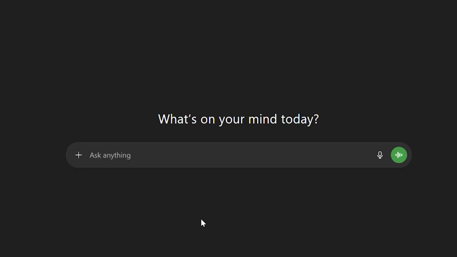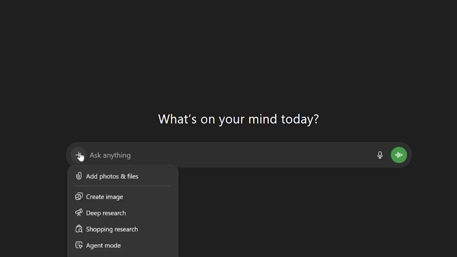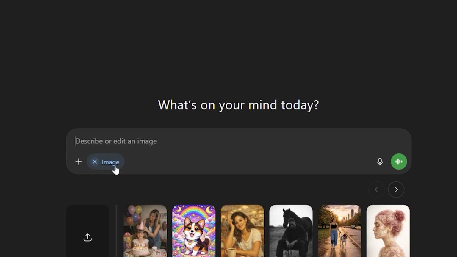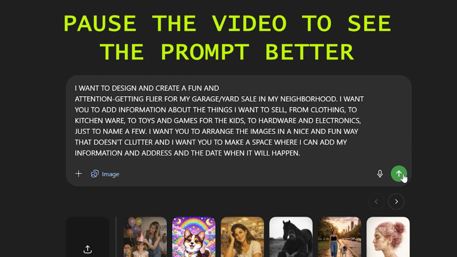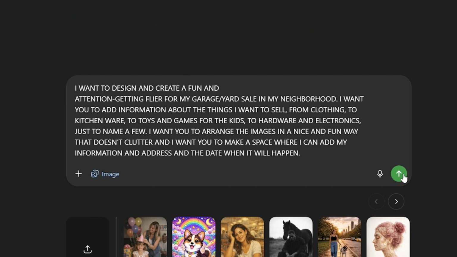Let's say you have a garage sale and you want to make a flyer to tell your friends, family, neighbors, or anyone in the block about it. Go to ChatGPT. Go into the prompt box and type what you will have, from toys to clothing to hardware to pottery and plants, whatever it is that you're going to sell. Remember, you don't have to list a specific item. If it's clothes, just type that. If it's toys and games, type that. ChatGPT will understand it. Here's the fun part.